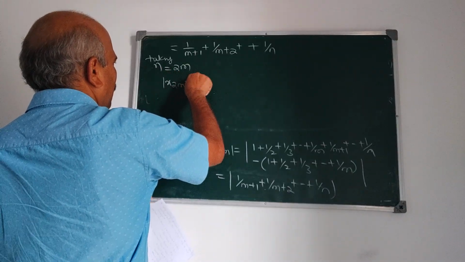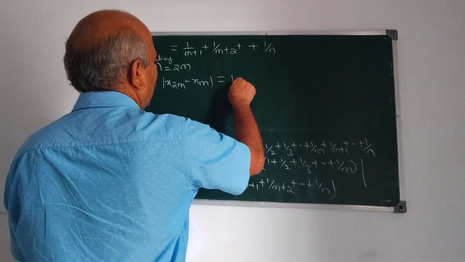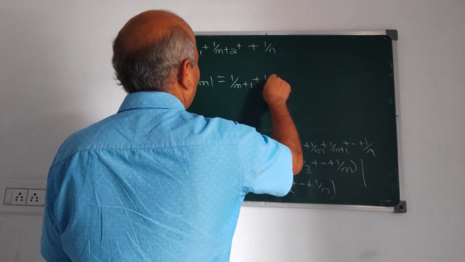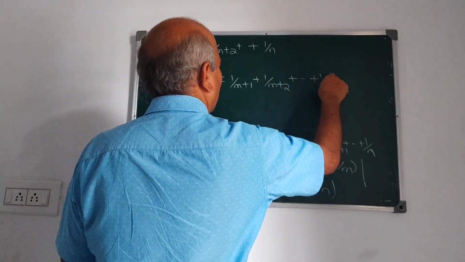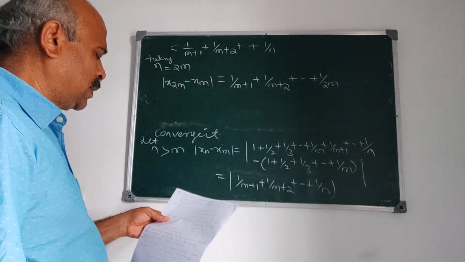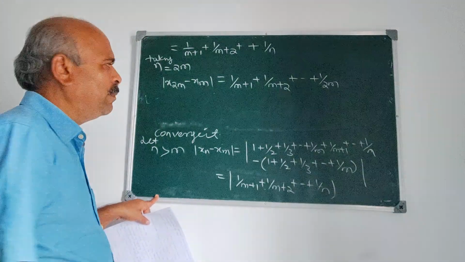Mod x2m minus xm is equal to 1 upon m plus 1, 1 upon m plus 2, plus so on, 1 upon 2m, m plus m. Correct? 1 upon 2m.